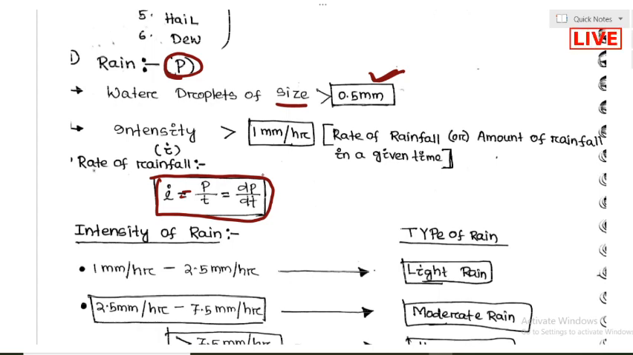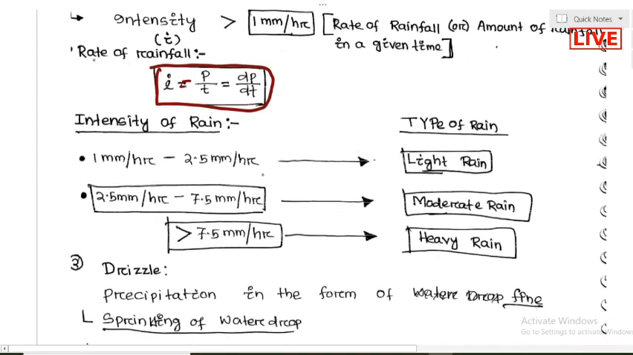Now we classify rain into various types. First we understood what rain is: droplet size greater than 0.5 mm and intensity more than 1 mm per hour. But which one is called light rain, which one moderate rain, and which one heavy rainfall? Based upon the intensity, we can classify the type of rain.